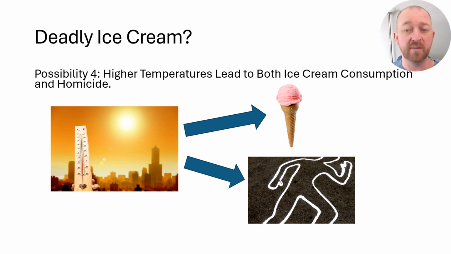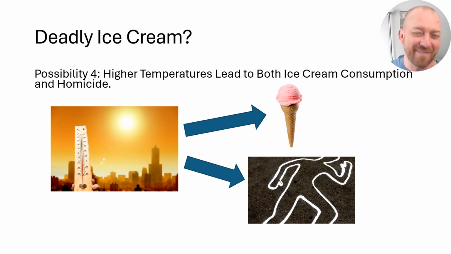In other words, maybe it's the hotter temperatures that occur. Hotter temperatures lead to people feeling like ice cream sounds really refreshing right now. It's very hot. I would feel a lot more comfortable eating ice cream. So that's what's leading to the increase in ice cream, the hotter temperatures. Could also be that increased temperatures also lead to increased homicide rates. And that appears to be true.